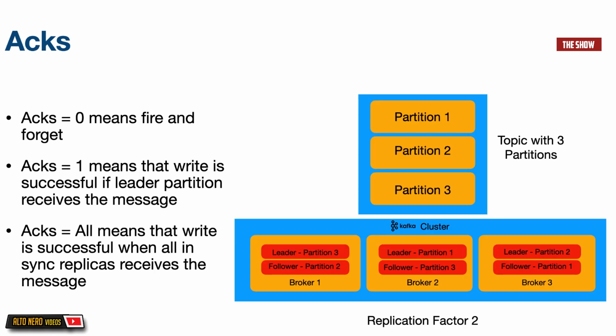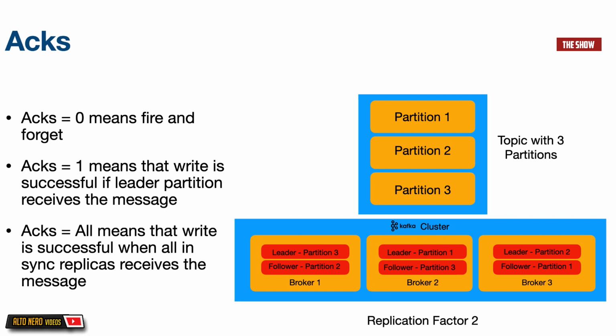The Kafka Producer API has a lot of configurations which you can use to configure how you want your producer to be. But one of the configurations that I would like to talk about is called acks. This controls the number of partition replicas that a record must be written to before the producer considers the write as successful.